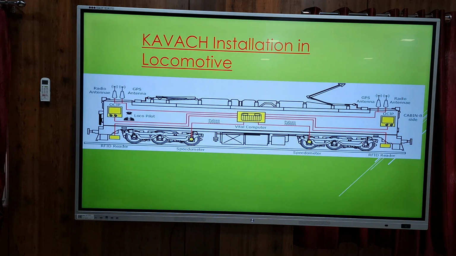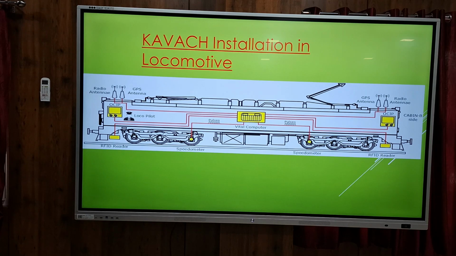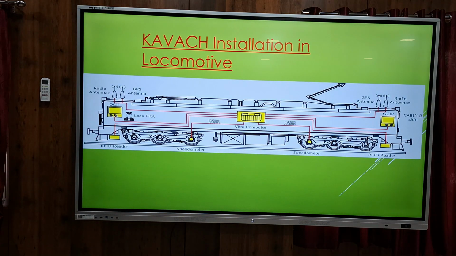So we are coming to onboard KAVACH. Onboard KAVACH means what are the equipments we have installed in a locomotive. First we will have an OCIP. OCIP means driver display indication unit, operation cum indication panel. That is the display unit. It is provided in both cabs. This is an RFID reader. This reader will scan this RFID tag and the position it will automatically calculate.